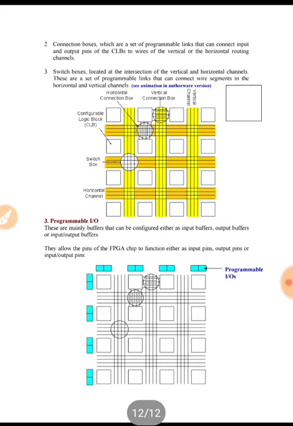So we have seen in this lecture how we can implement logical functions using PLAs, PALs, ROMs or FPGAs instead of conventional ICs. Okay, thank you. That is all for the lecture.